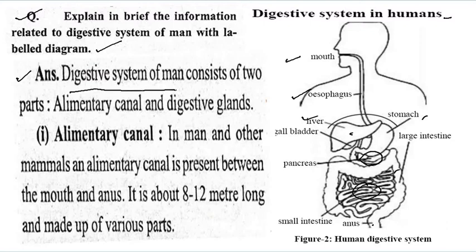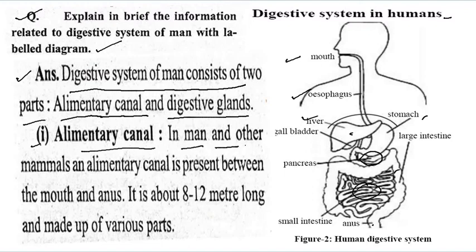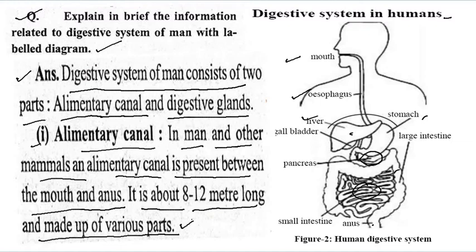The digestive system of a man consists of two parts. First is the alimentary canal, and the second is the digestive glands. So the first one is the alimentary canal. In man and other mammals, the alimentary canal is present between the mouth and the anus. It is about 8 to 12 meters long and made up of various parts.